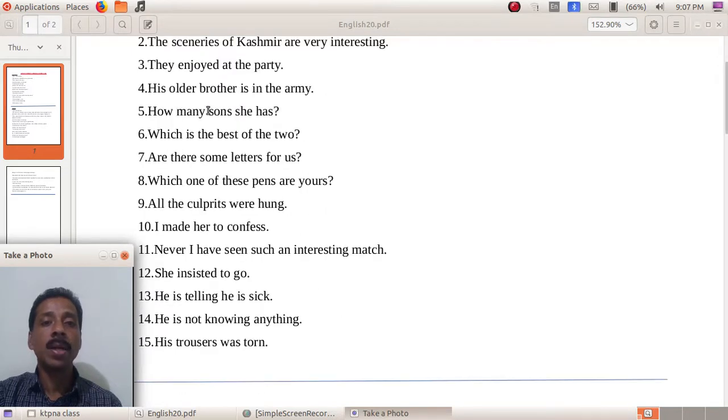Fourth one, "his older brother is in the army." What's the correction? Not older, elder. His elder brother is in the army. So that is regarding the use of the adjective old. Old has comparative form. Two comparative forms are there, older and elder. Two superlative forms are there, oldest, eldest. But while we use these words, there is a difference. While we use old, older, oldest, that is to show age difference.